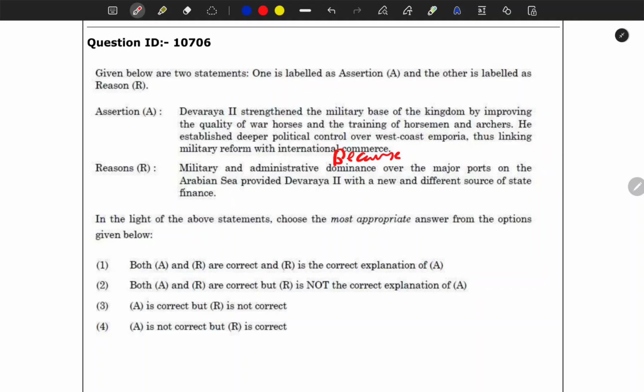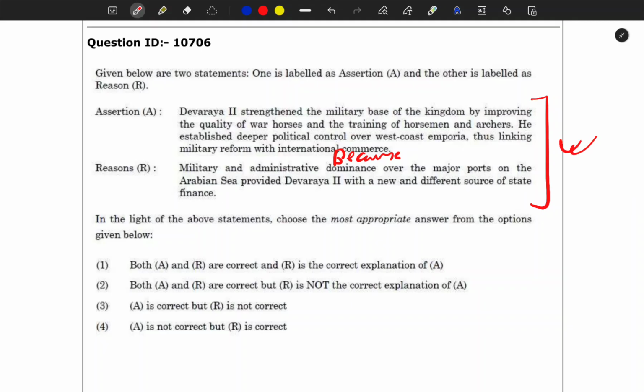Devaraya strengthened the military base of the kingdom by improving the quality of war horses and the training of horses and archers, he established deep political control over west coast Emporia, thus linking military reform with international commerce. Because military and administrative dominance over the major part of the Arabian Sea provided Devaraya with a new different source of state finance. One thing is clear here, absolutely these two statements have some connection between them.